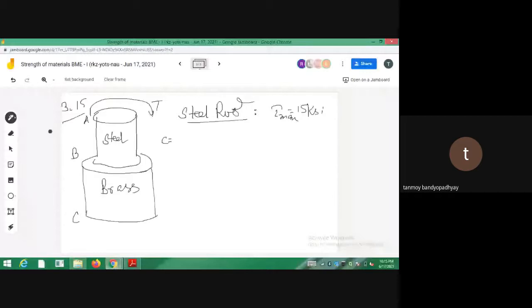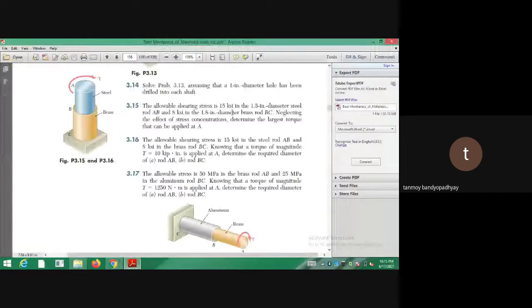So what is the diameter of the steel shaft? The diameter of the steel shaft is 1.5 inches and allowable shear stress is 15 KSI for steel and 8 for the brass rod.